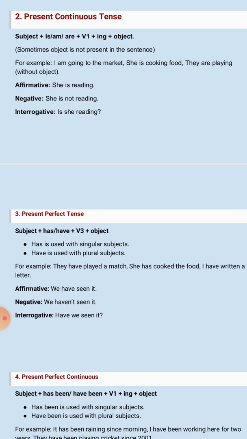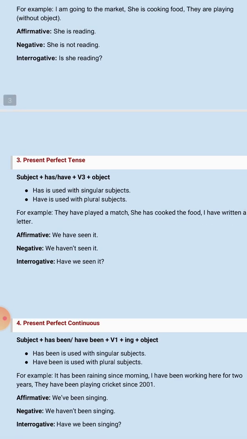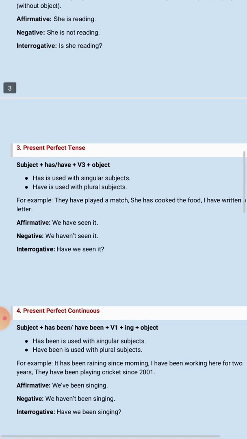One thing notice, for every sentence where we are using continuous, there will be ing form, and where we are using perfect, there will be verb's third form, and it's compulsory in all the tenses. In continuous we will use ing, and in perfect we will use verb's third form. Examples: they have played a match, she has cooked the food. For plural we use have, and for singular we use has.